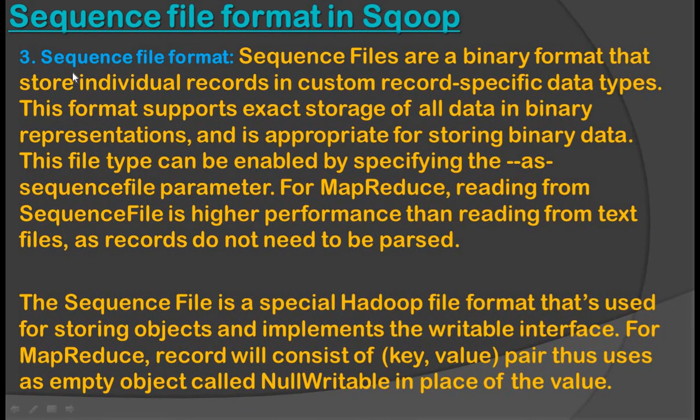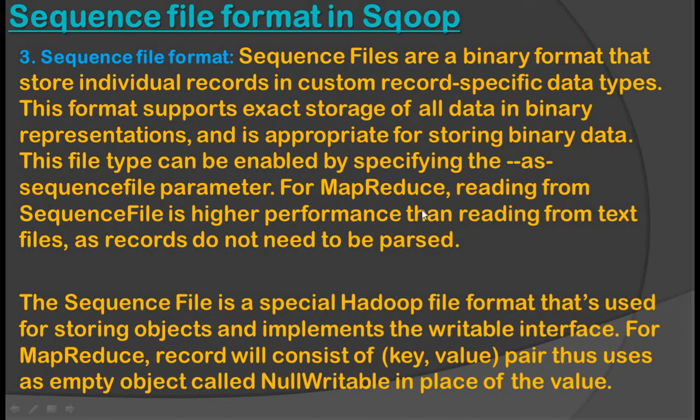The next file format is the sequence file format. Sequence files are a binary file format that stores individual records in custom record-specific data types. This format supports exact storage of all data in binary representations and is appropriate for storing binary data.